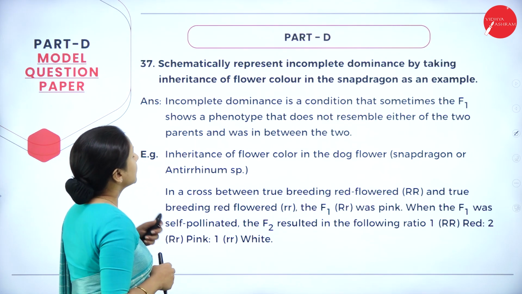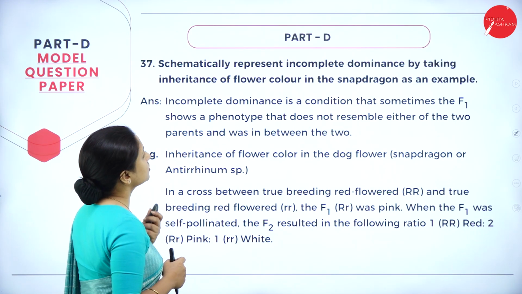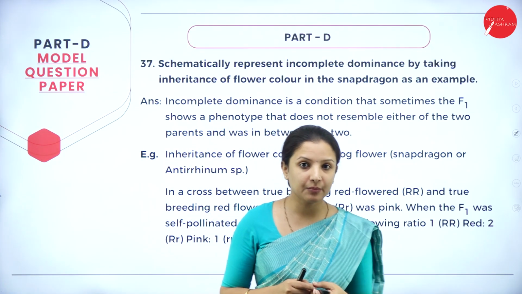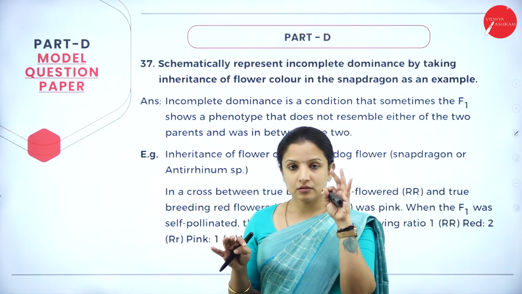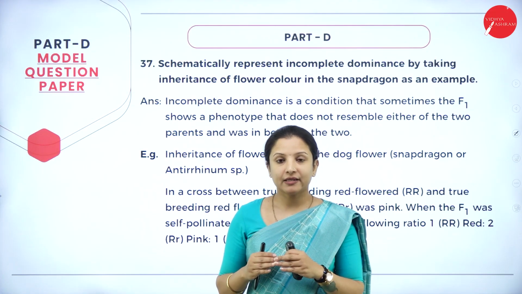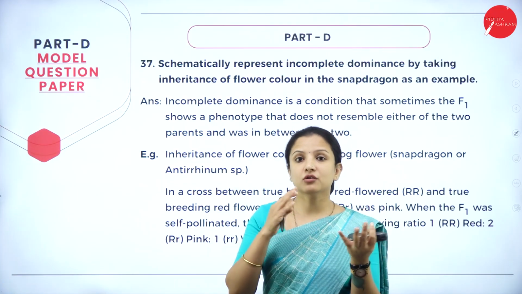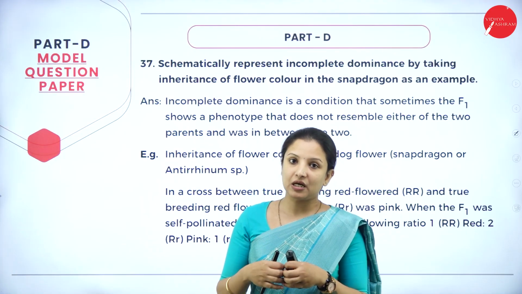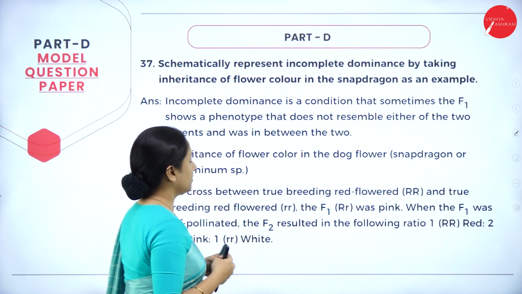Moving further. Schematically represent incomplete dominance by taking inheritance of flower color in Snapdragon as an example. So what do we mean by incomplete dominance? Incomplete dominance is a condition wherein both the parents get expressed in the progeny. That is, neither of the parents is dominating the other. The dominant gene is not capable of completely dominating the recessive gene. So the characters mix up and ultimately we get pink color flowers. That is about incomplete dominance.